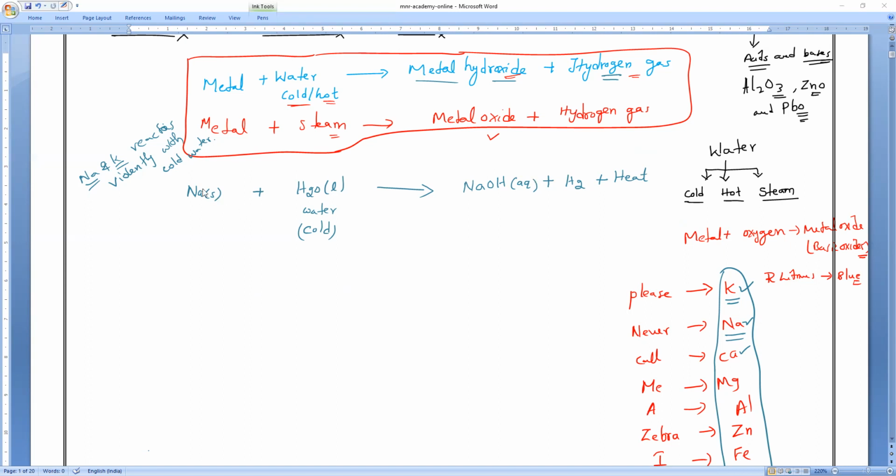Balancing equation, what will come? Sodium and potassium, the balancing is always the same. 2Na plus 2H2O gives you 2NaOH and H2. Am I right, everybody? Yes, sir. What is the trick you will follow here?